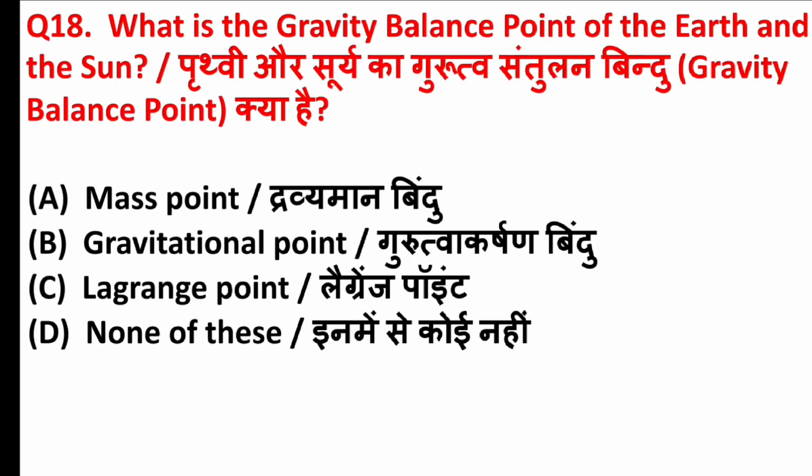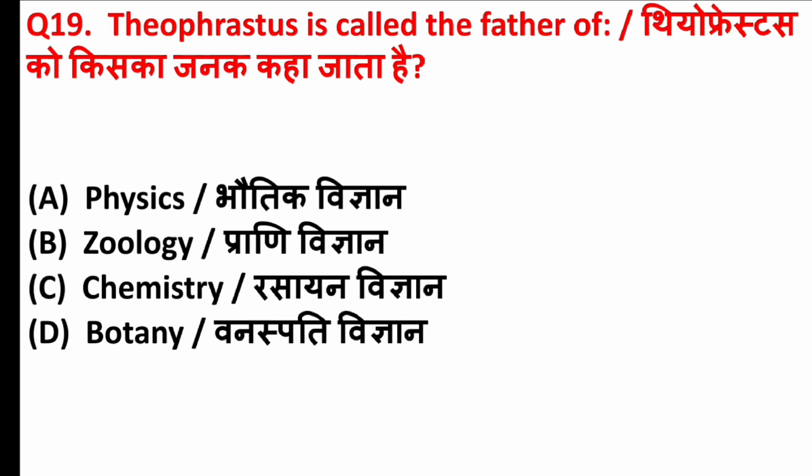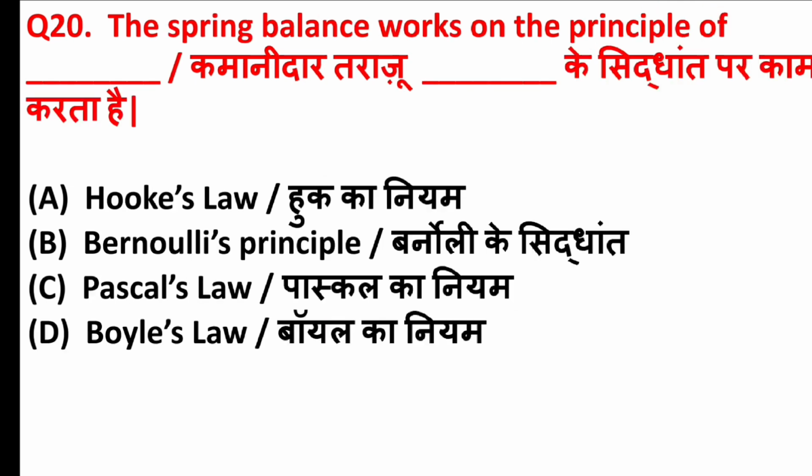What is the gravity balance point of the Earth and the Sun? Answer is option C, Lagrange point. Theophrastus is called the father of. Answer is option D, botany. The spring balance works on the principle of blank. Answer is option A, Hooke's law.